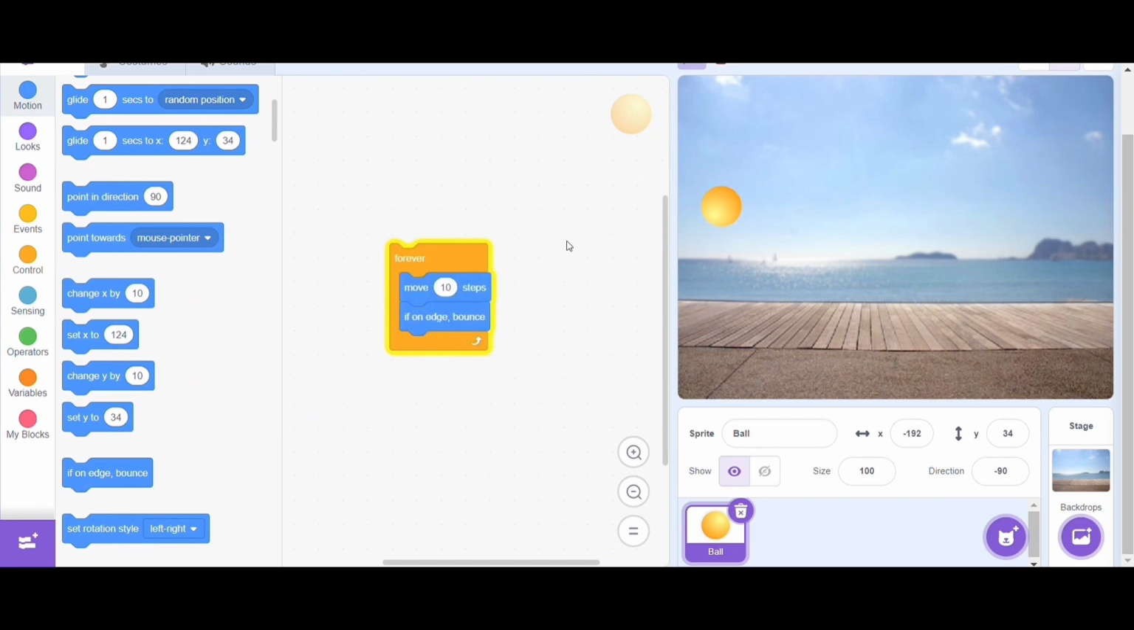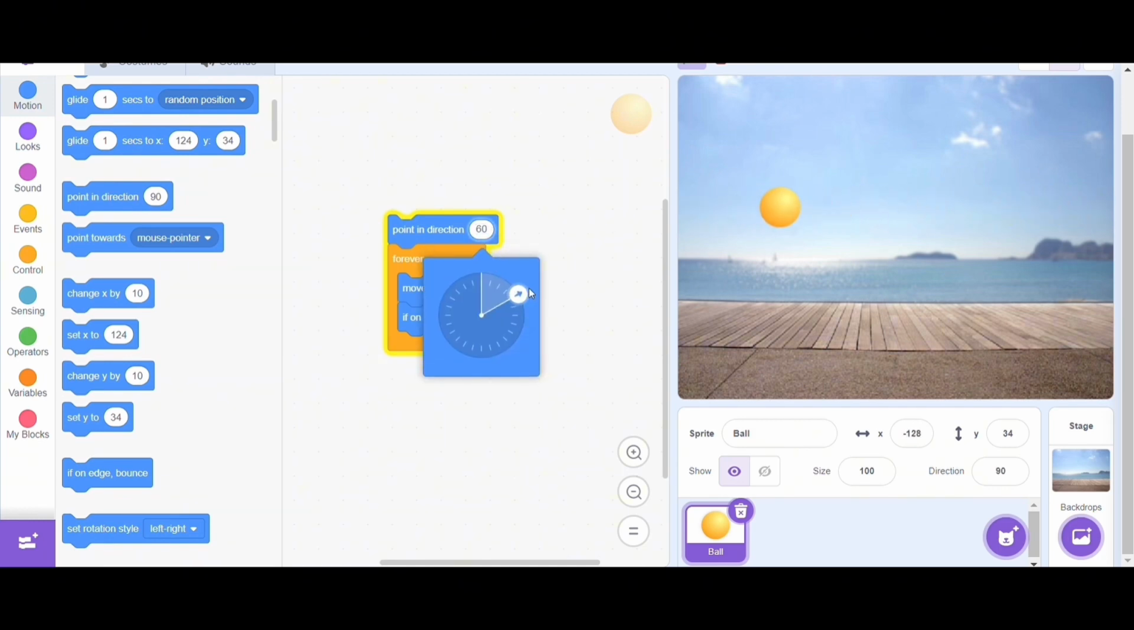There you go. Now the ball is bouncing. Wait, it seems like the ball keeps bouncing to the left and right. What should we do to make the ball bounce in all directions? Yes, change the direction angle. To do this, drag the point in direction block and set the angle to 45 and see whether it works. Look, it works!